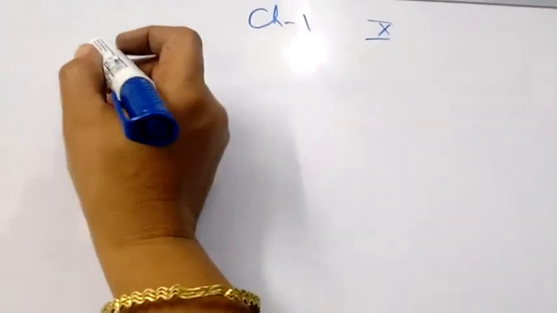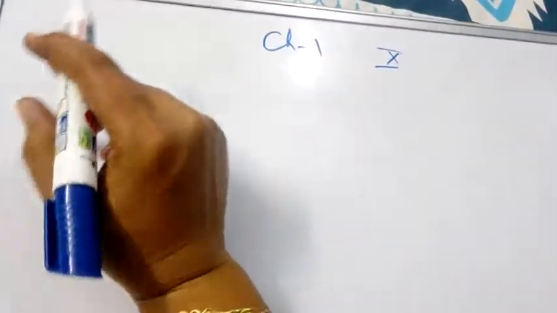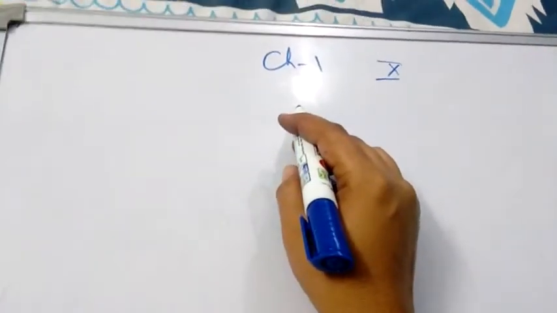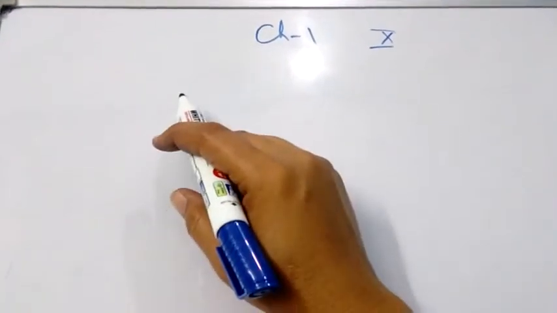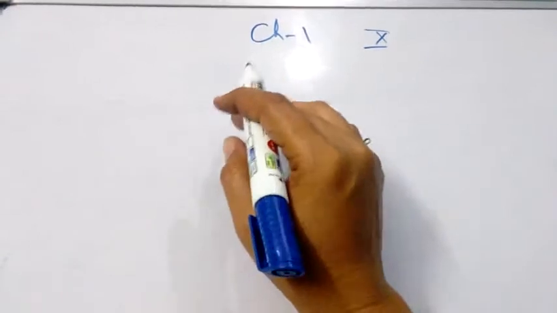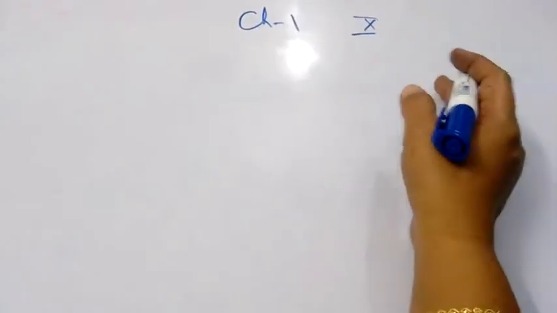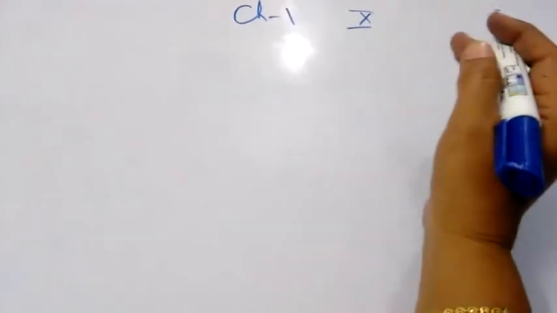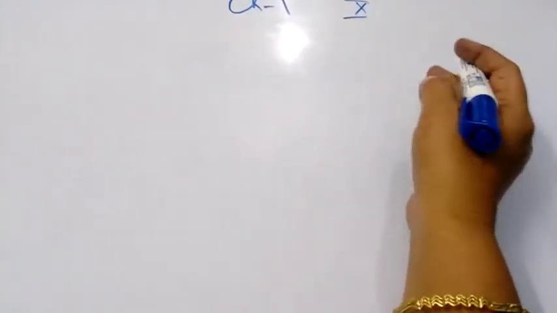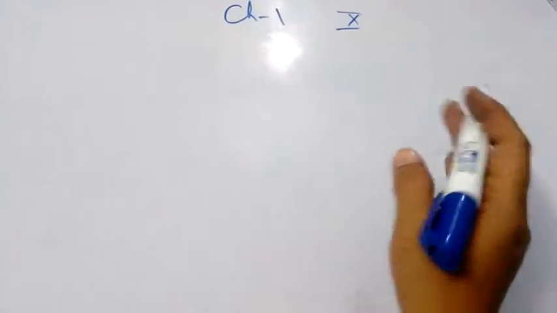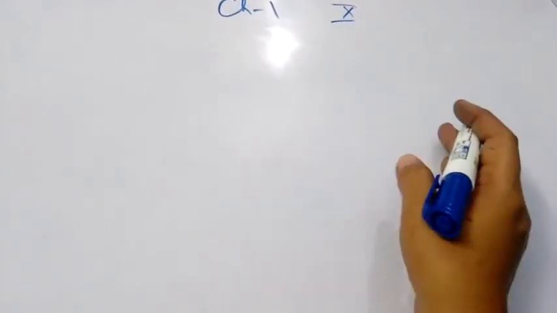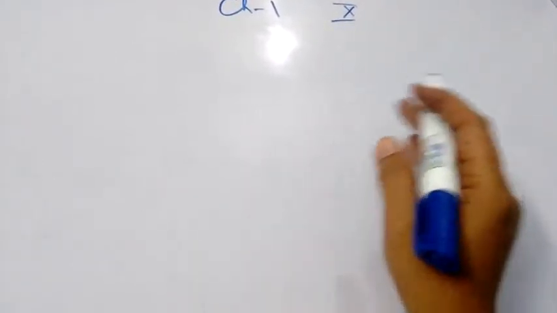In the previous class, we have studied about the physical and chemical changes. The physical changes are the changes which can be reversed, means they are reversible. Chemical changes are irreversible changes which cannot be reversed, means we cannot get the primary things back, like rusting of iron and cooking of food.